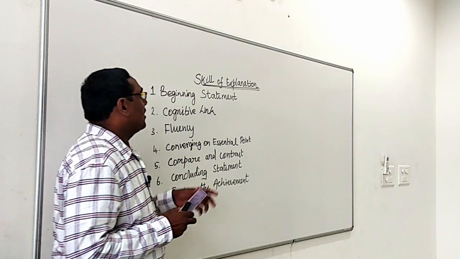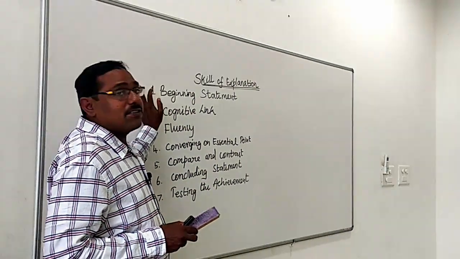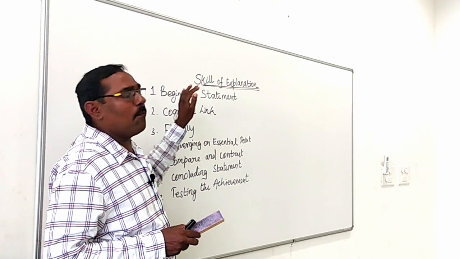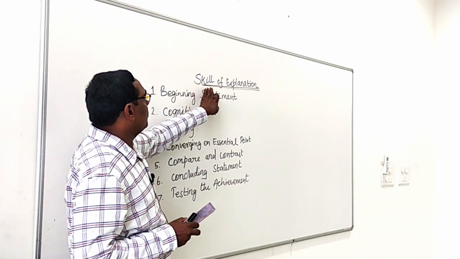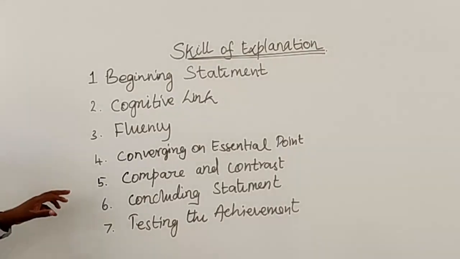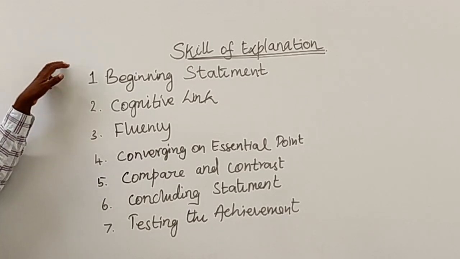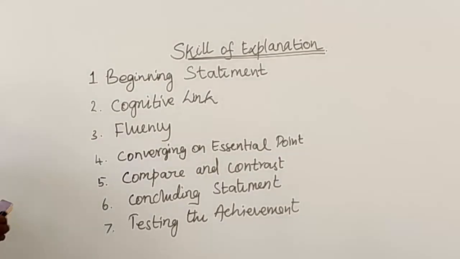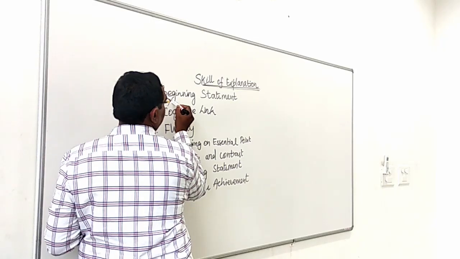So now we'll go through the components of the skill of explanation, which we just saw in the micro teaching. The skill of explanation possesses these 7 components. Whenever we perform micro teaching, it is our duty to check whether these 7 components are included in our micro teaching practice. The first one is the beginning statement.